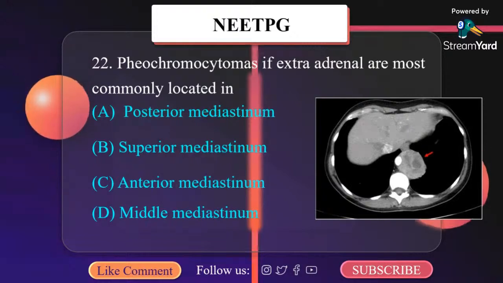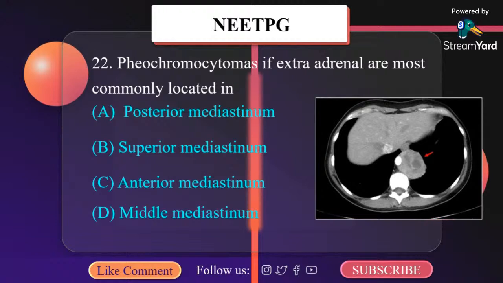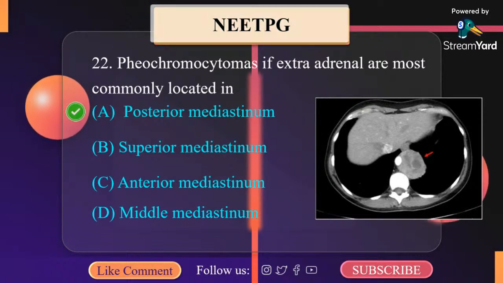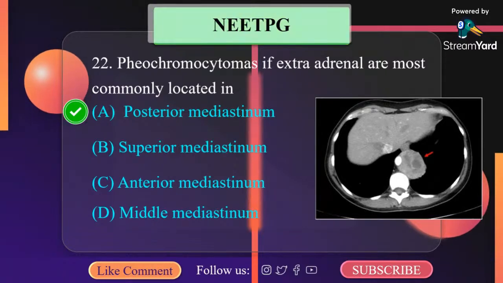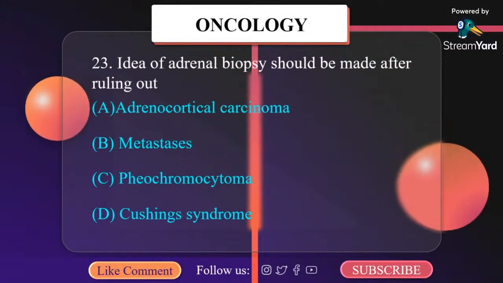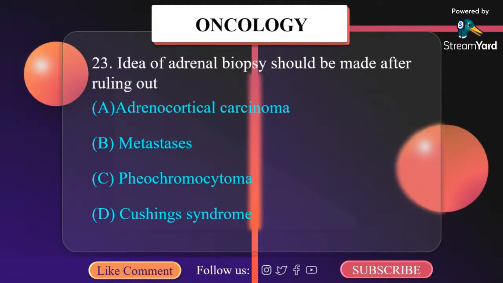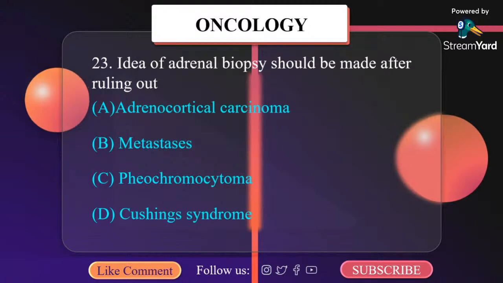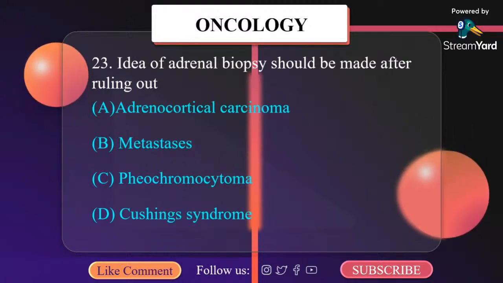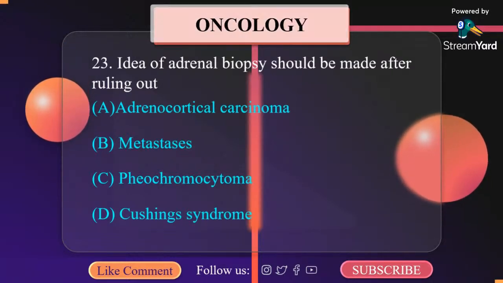Pheochromocytoma, if extra-adrenal, is most commonly located in A. Posterior mediastinum, B. Superior mediastinum, C. Anterior mediastinum, D. Middle mediastinum. It is posterior mediastinum. Adrenal biopsy should be done after ruling out A. Adrenocortical carcinoma, B. Metastasis, C. Pheochromocytoma, D. Cushing syndrome. So when you do adrenal biopsy, you should always rule out pheochromocytoma. So the correct answer is C. Pheochromocytoma.